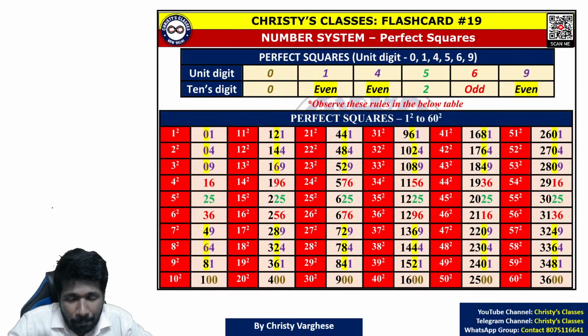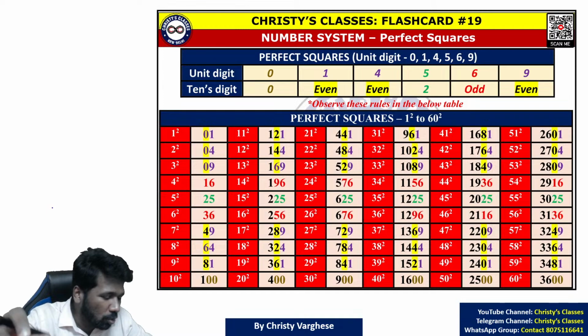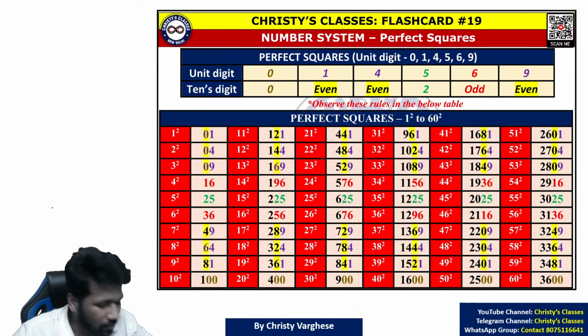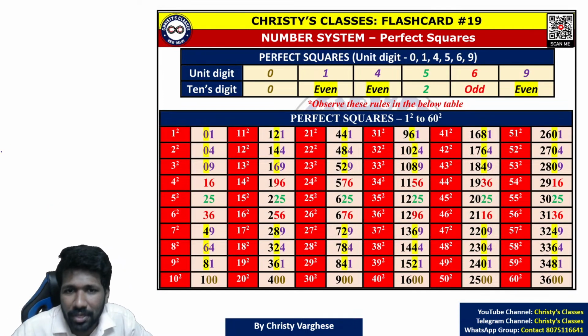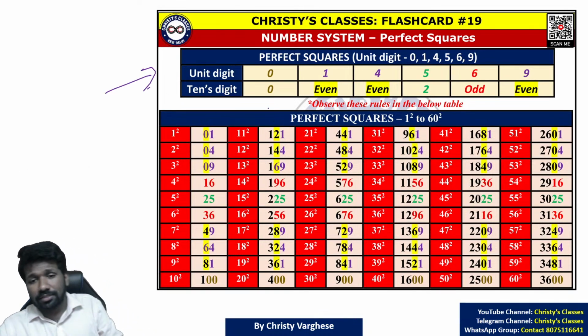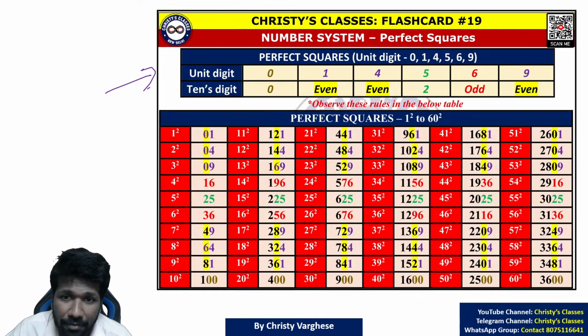In number system, perfect square identification is an important concept, but UPSC fortunately or unfortunately haven't asked. So to tell that it is fortunately UPSC asked this time, try to go through this flashcard if you have time. That is what I will tell to the UPSC aspirants here. The CSIR NET aspirants, definitely you have to check this. This was asked 3 times in your previous papers.